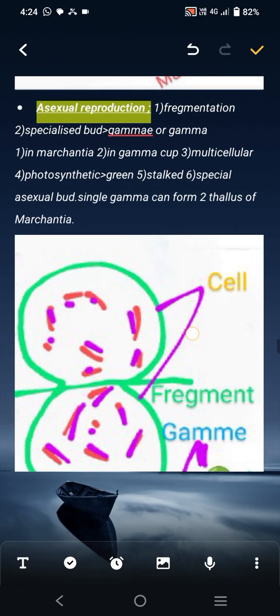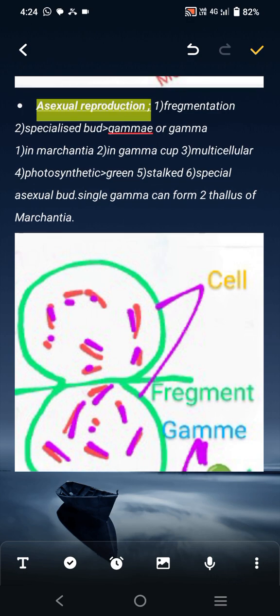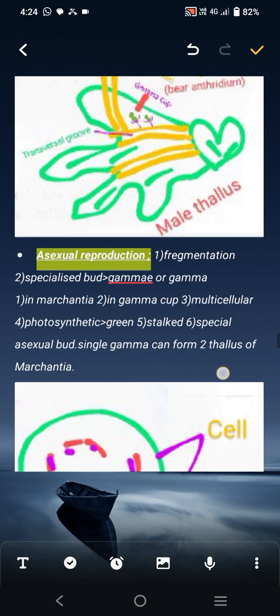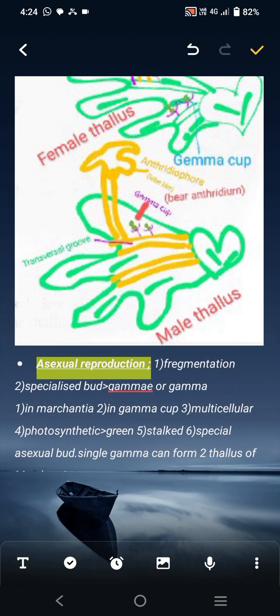Okay. Second is asexual reproduction in liverwort. First is fragmentation. Second is specialized buds, that is gemma or gemmae, present in Marchantia. That's asexual reproduction that takes place in the Marchantia gemma cup. It is also multicellular and photosynthetic, green in color. Marchantia gemma is stalk like, a special asexual bud. A single gemma can form two thalli of Marchantia.